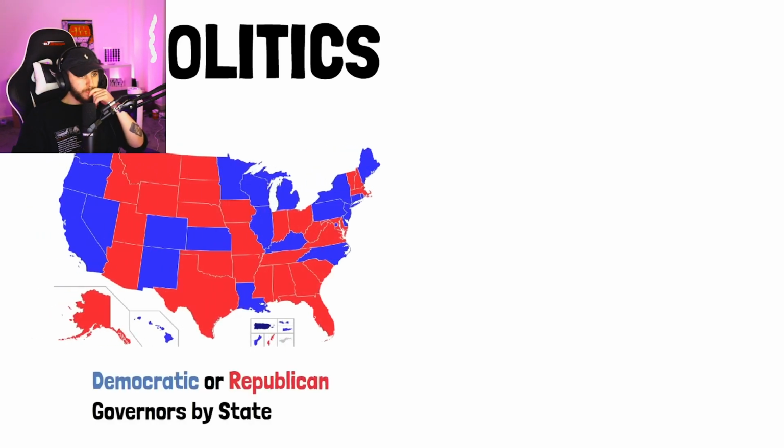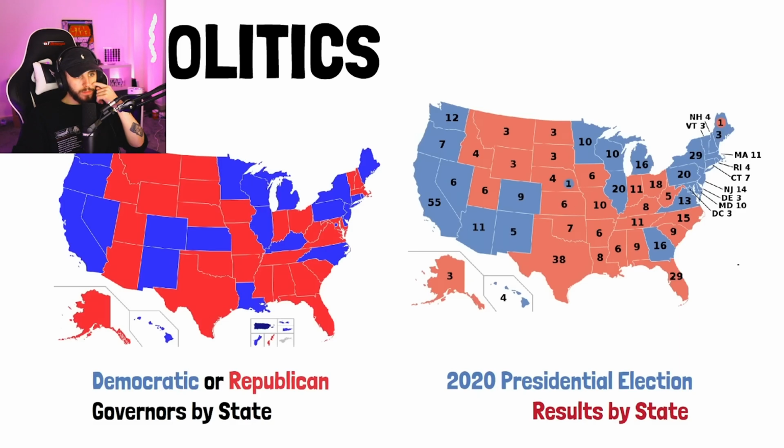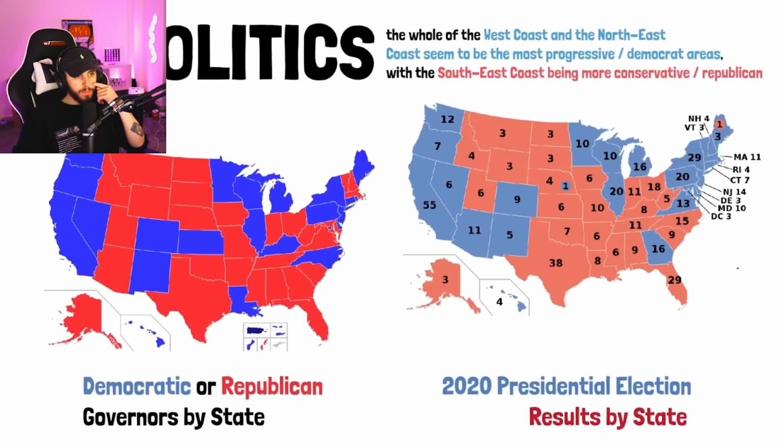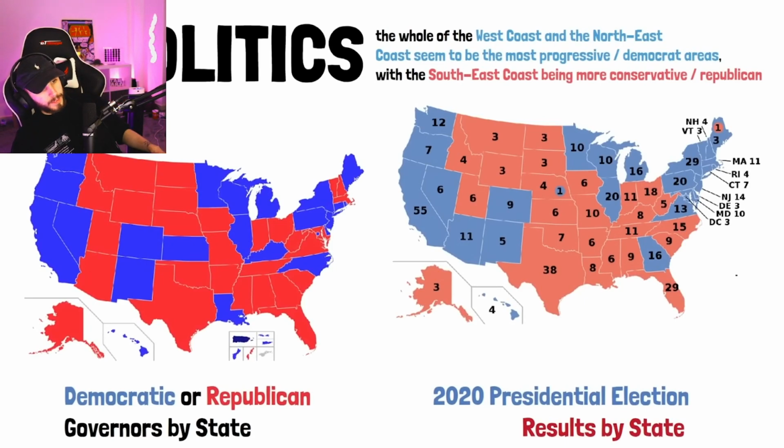We've looked at climate, weather, land, territory, organization, and population. So now, how do these people live in those areas? Politically, people on both coasts tend to be more progressive than the interior areas of the country. However, it's quite balanced. As you go further south in each of them, more conservatism also shows up.